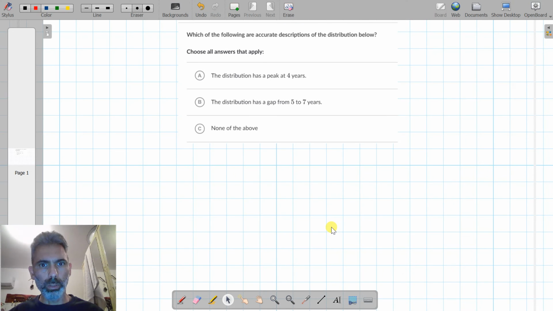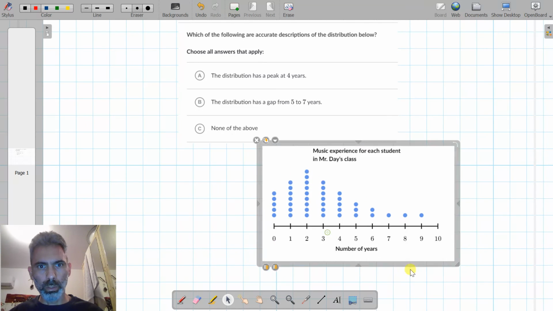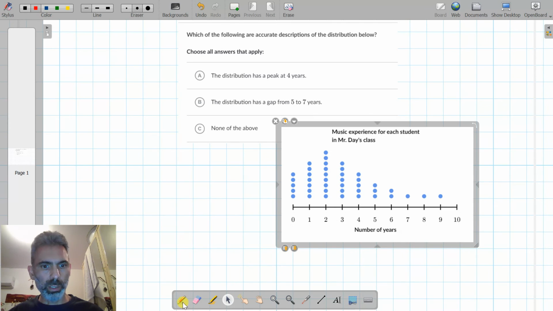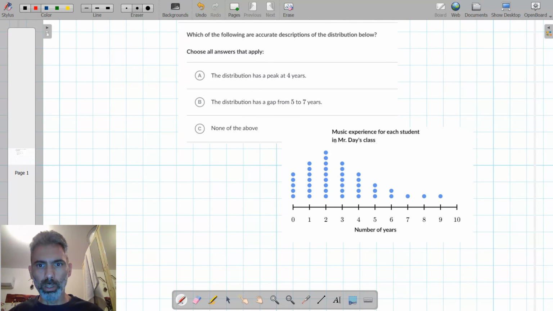This dot plot shows music experience for each student in Mrs. Day's class. 5 students have 0 years of experience. 7 students have 1 year of experience, and so on.